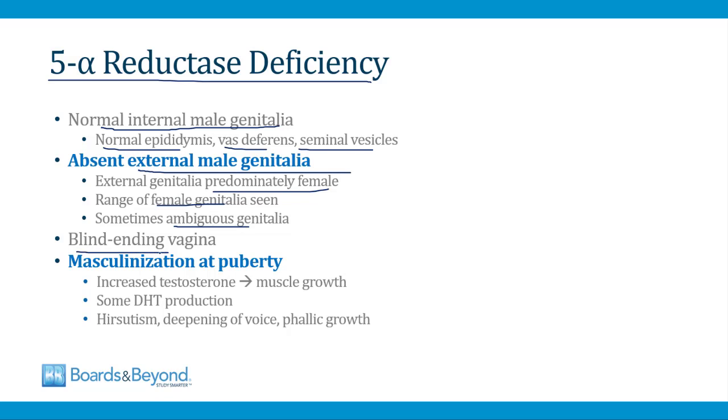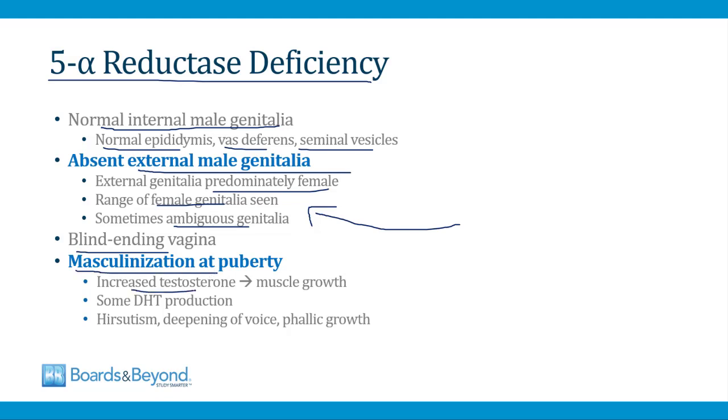So just like with CAIS, in many cases, an individual with 5-alpha reductase deficiency can appear to be female at birth until the time of puberty, when puberty does not occur normally. And that's because, even though it appears to be a female, the individual has XY chromosomes. What's going to happen at puberty to this individual who appears to be female is there's going to be masculinization.